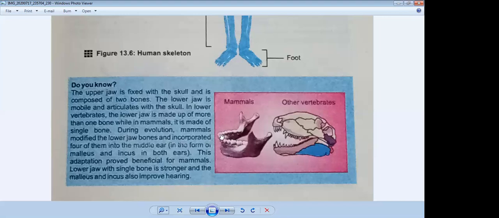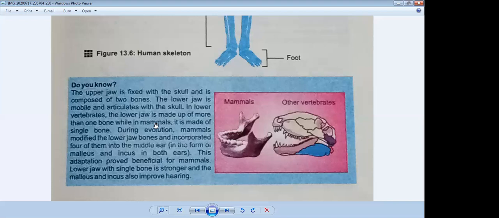Okay, so these things are very important. I have told you the upper jaw is fixed with the skull, but the lower jaw has the ability to move, and it consists of one single bone, but it is directly connected to your hearing. So the process of hearing is directly connected to the activity of the lower jawbone. Again, the lower jaw in lower vertebrates is made of more than one bone, but in mammals, which include us humans, it is made of a single bone.